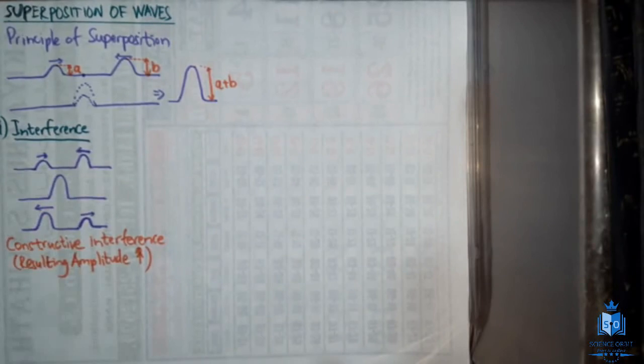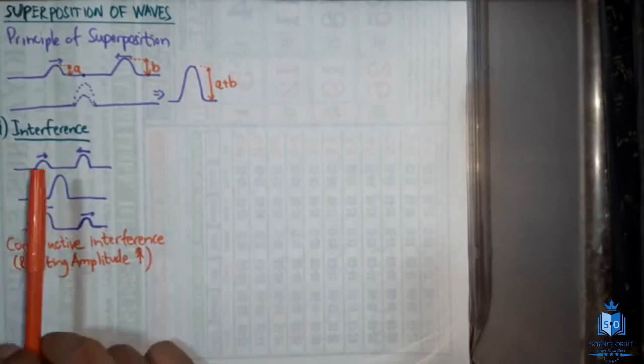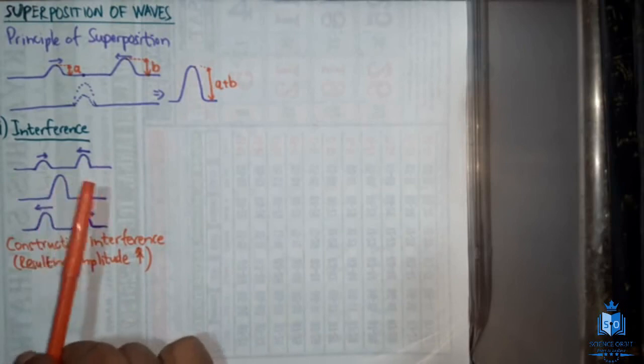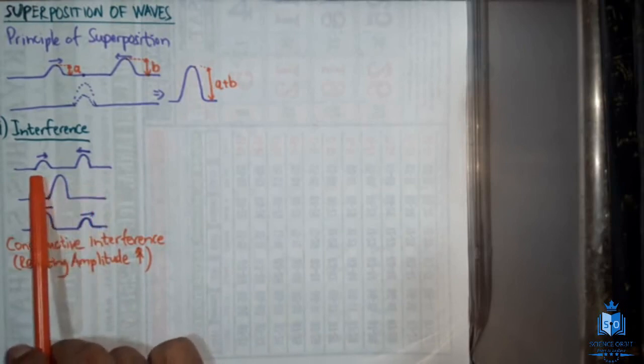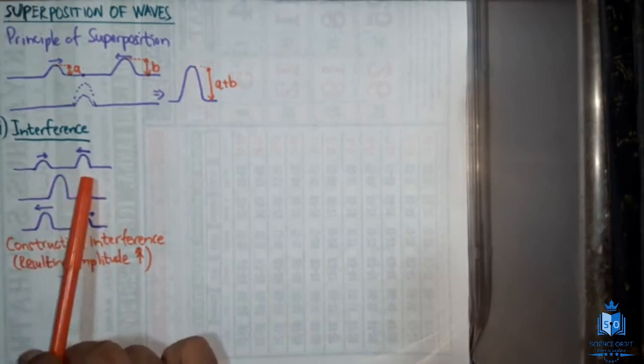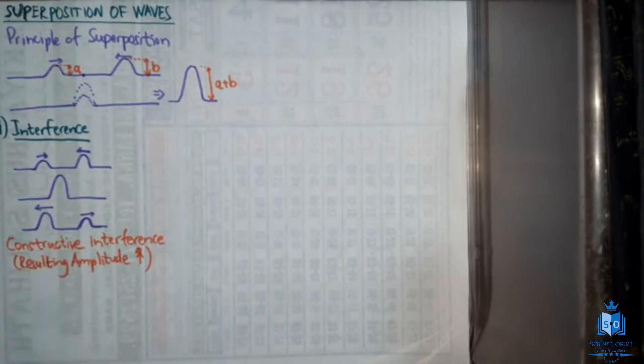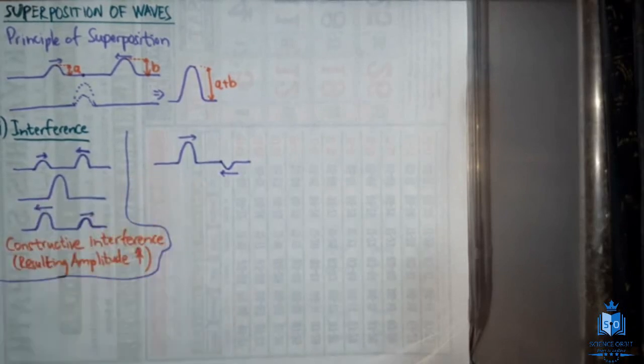All right, the opposite of this is when the two waves are in opposite phase. That means one should be a crest and the other one should be a trough. When that happens, instead of constructive, we will have destructive interference. Let's see what that is all about. The wave pulses are traveling towards each other and they are going to meet.